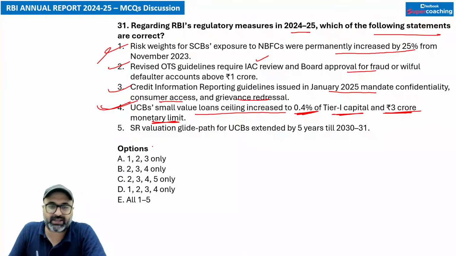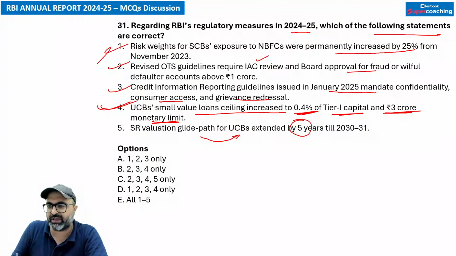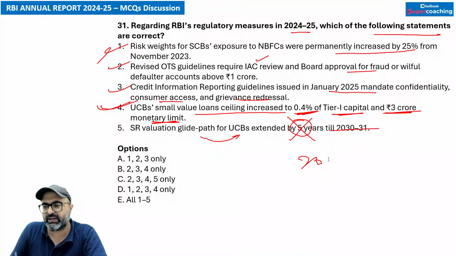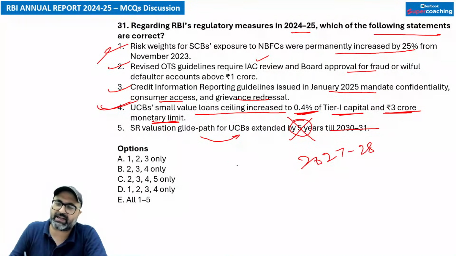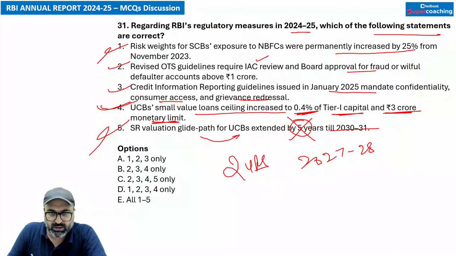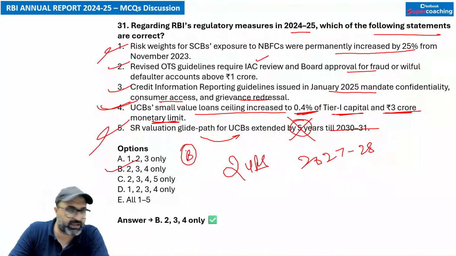That is absolutely correct. SR valuation glide path for Urban Cooperative Banks extended by 5 years till 2030-31. No sir, it was extended till 2027-28, so it was a 2 year extension, not 5 years. So this is wrong. So the answer will be 1 2 3 4, 2 3 4. So what is the answer? B option is correct. Understood? Is it clear?